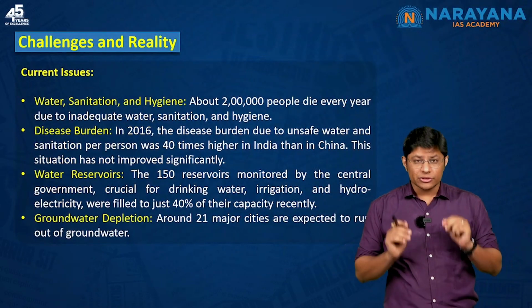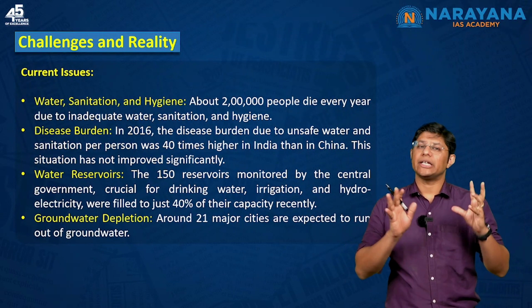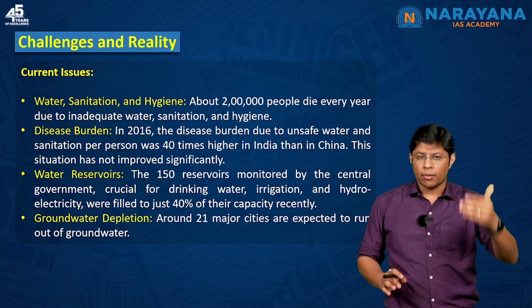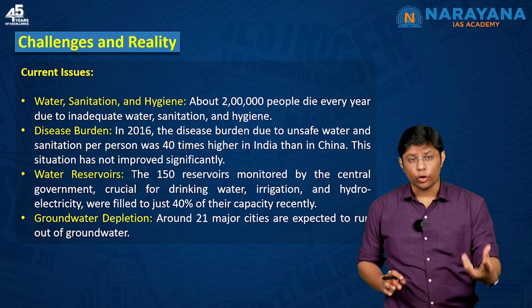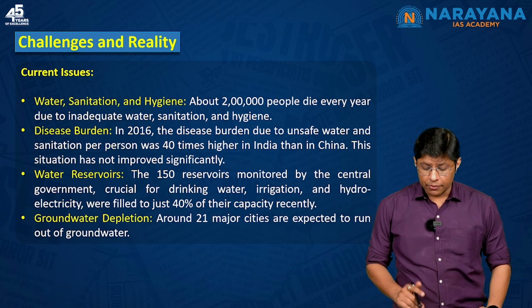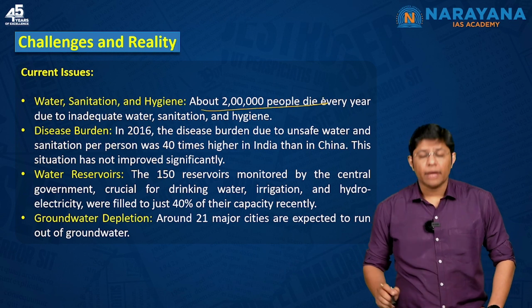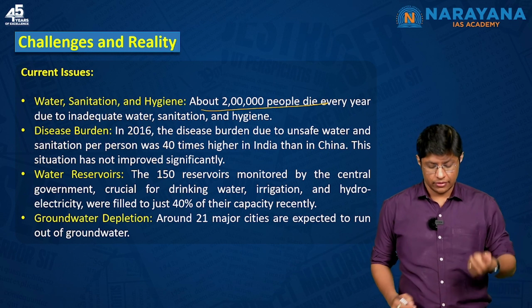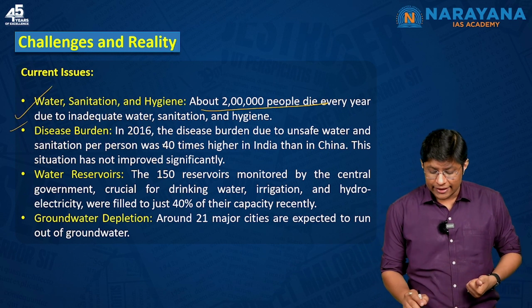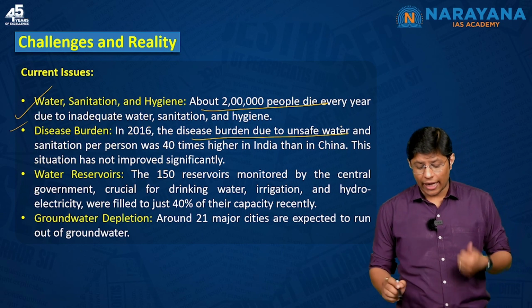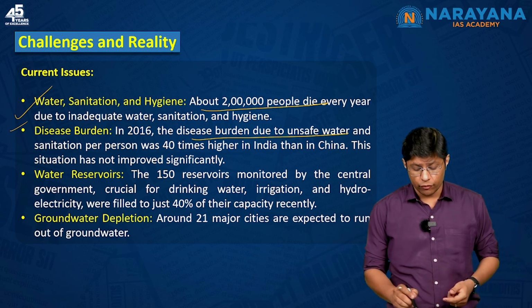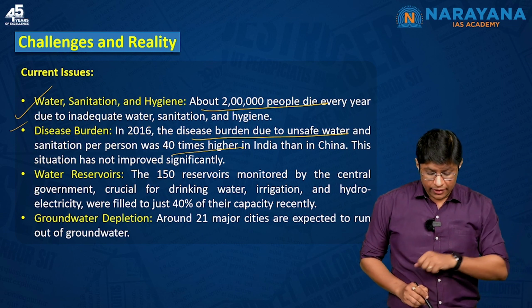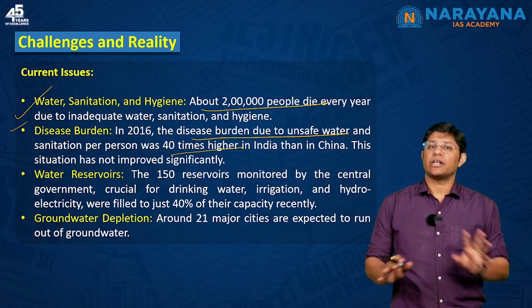But most important is to understand the issues. So, when you get a question on this particular scheme, try to remember few objectives followed by issues. Like, for example, around 2 lakh people die every year because of inadequate water, sanitation and health. This is one problem. Then the second is in 2016 disease burden due to unsafe water and sanitation per person was 40 times higher in India than in China. This situation has not improved significantly.